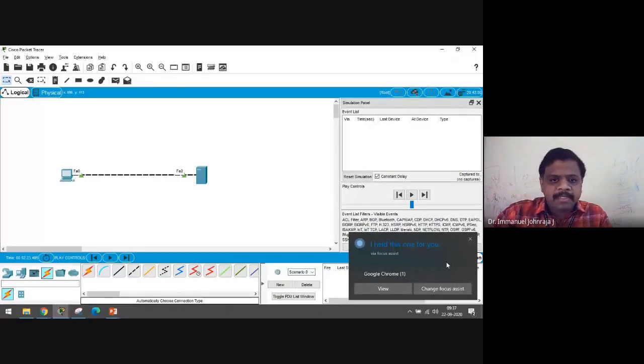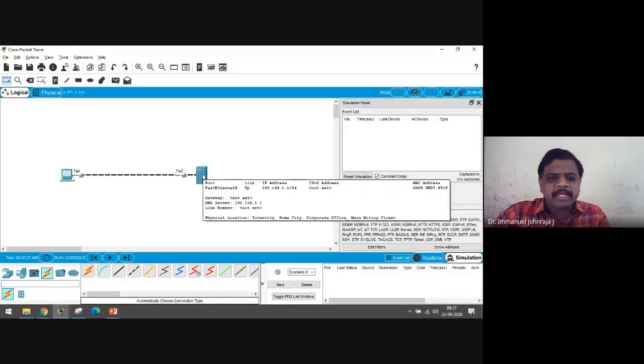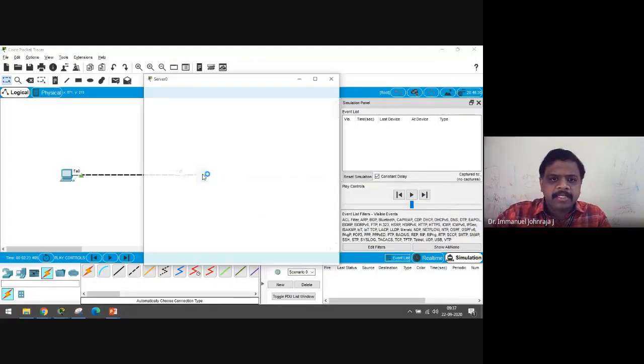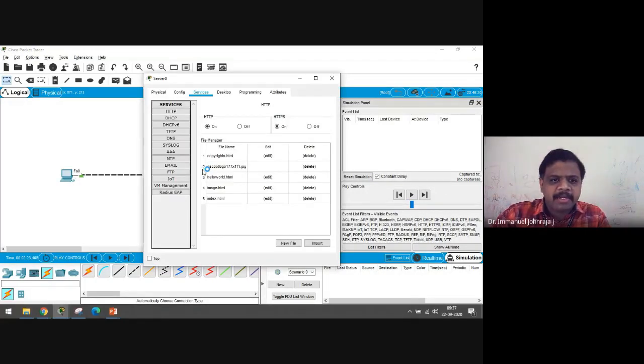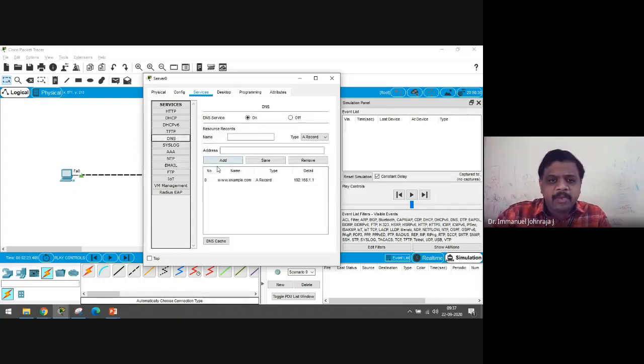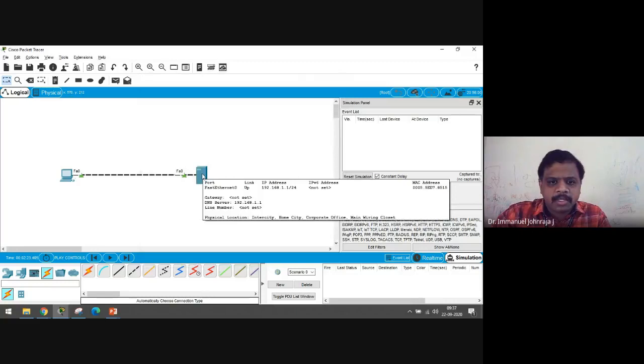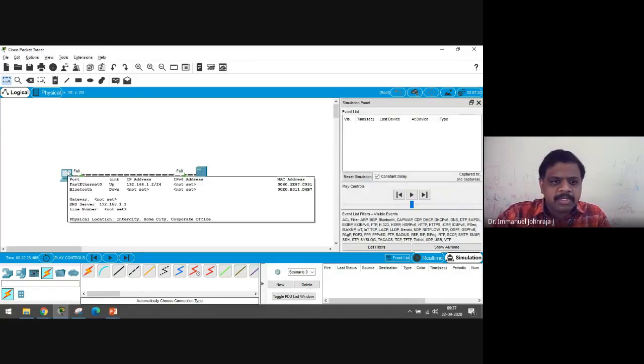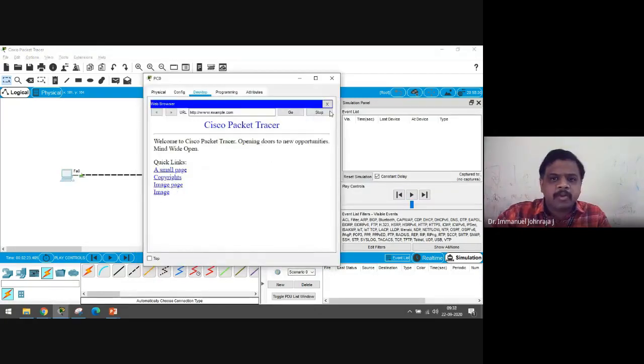So what happens: I have configured this as the web server. I can show you. I have enabled HTTP. I have also made this a DNS service. The URL is example.com and the address is 192.168.1.1. Have I given the proper IP? Yes, 192.168.1.1. This client is 192.168.1.2.